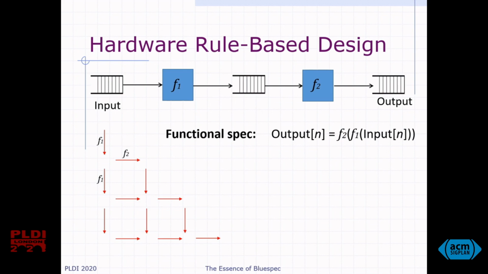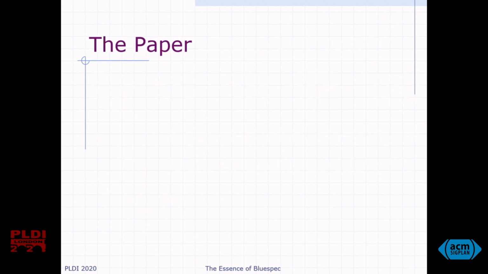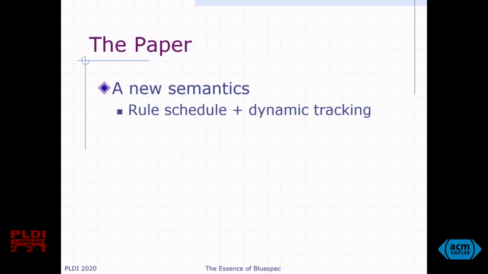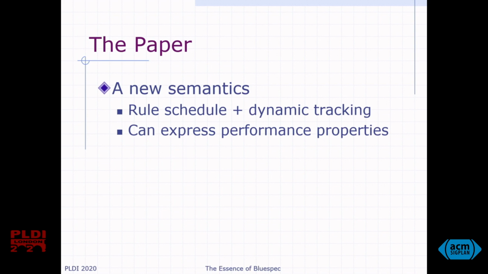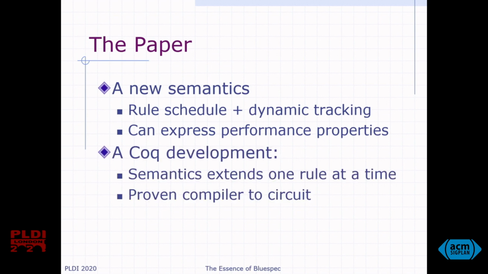However, the one-rule-at-a-time semantics does not allow us to assert performance properties, such as it takes exactly 2 cycles to produce each output. We introduce a new semantics that refines the one-rule-at-a-time semantics thanks to a user-specified rule schedule together with a dynamic dependency tracking. Our semantics is deterministic and allows us to state and prove performance properties. We show in Coq that our semantics is a refinement of the traditional one, and we develop a compiler to circuits proven to be correct with respect to our semantics.